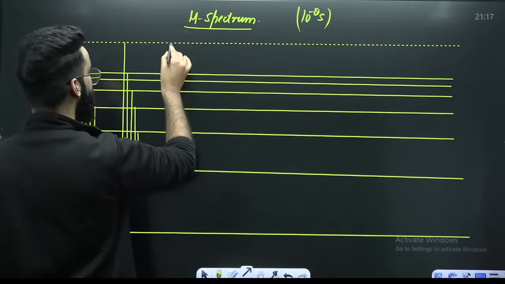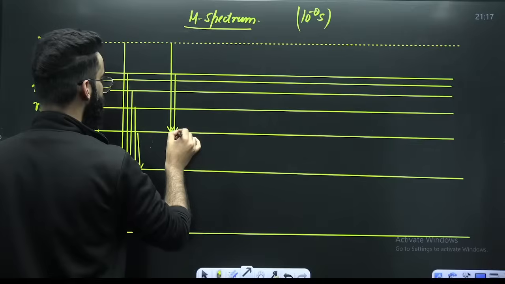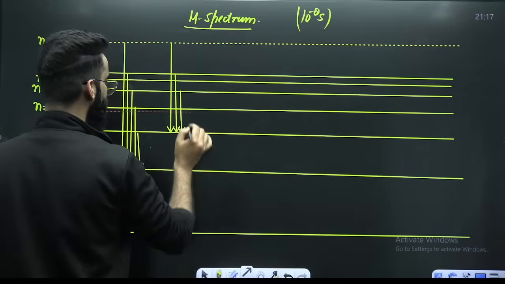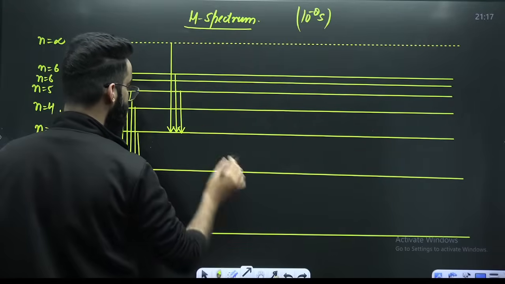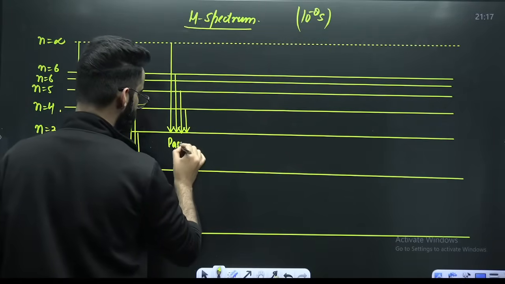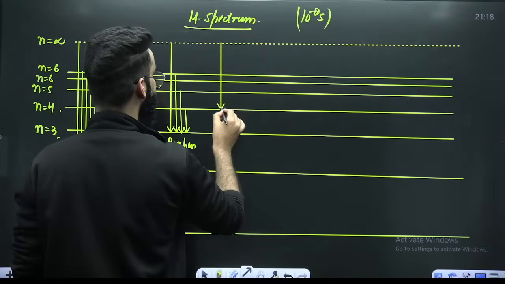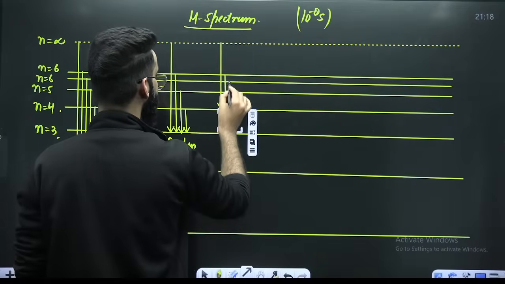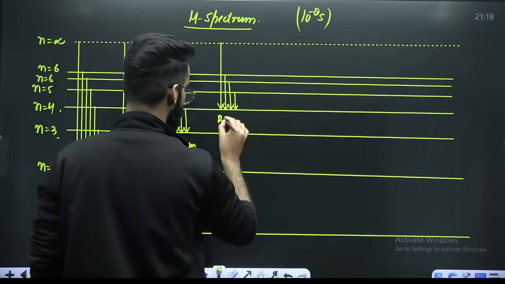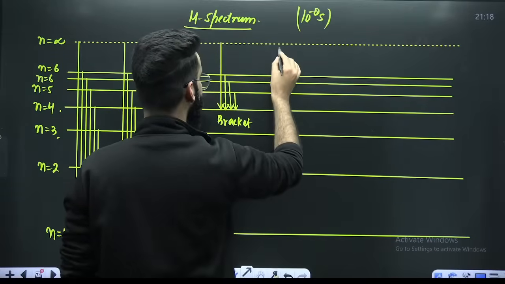When the electron makes a transition from a higher energy state to shell number 3, the series of lines obtained is what you call the Paschen series. Higher energy state to shell number 4, this is your Brackett series. Higher energy state to shell number 5.